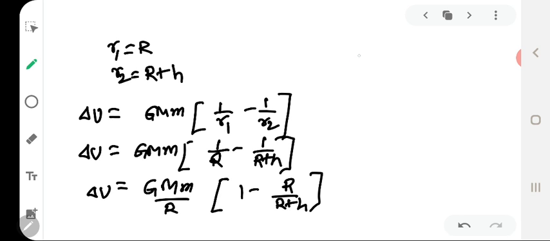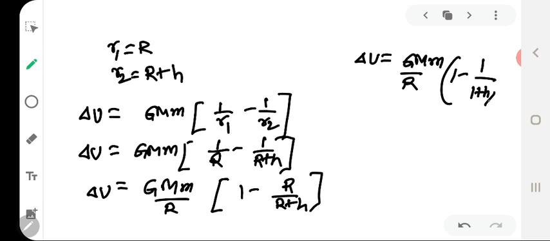If we write it as delta u equal to GMm by r, and inside we get 1 minus 1 by 1 plus h by r,